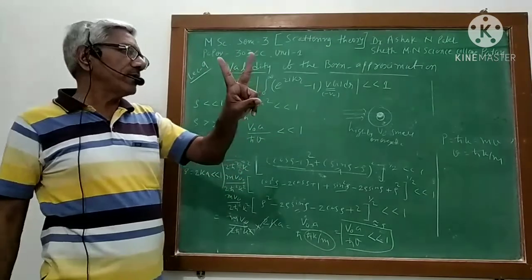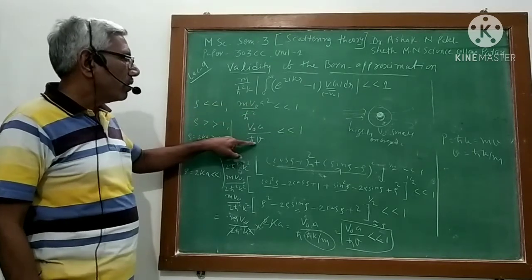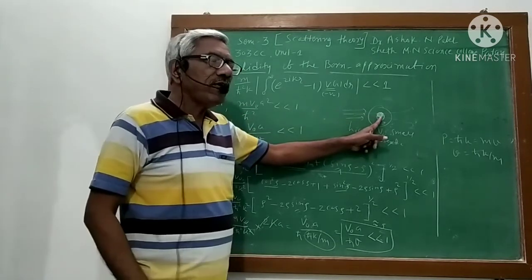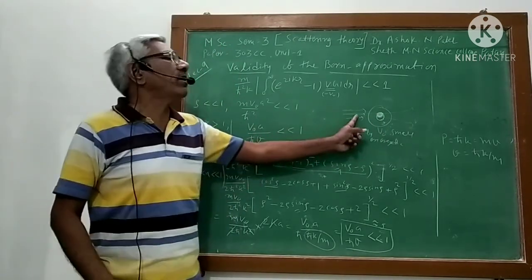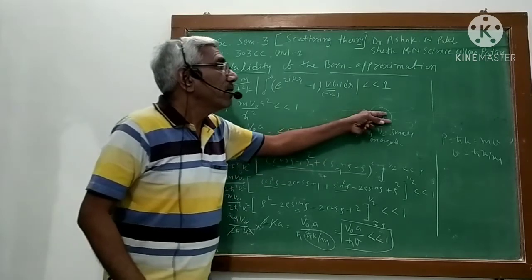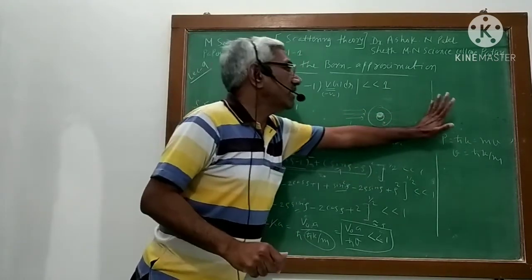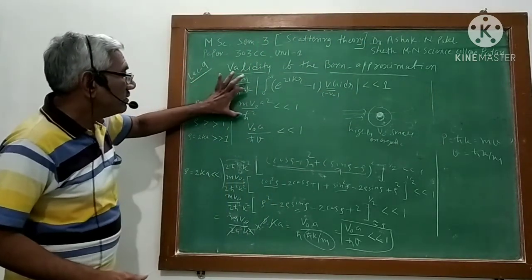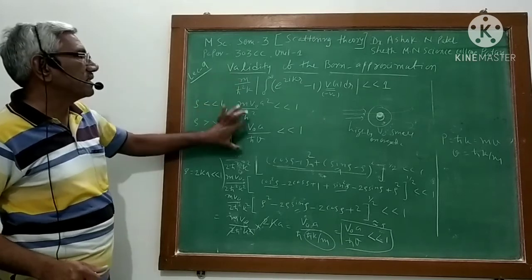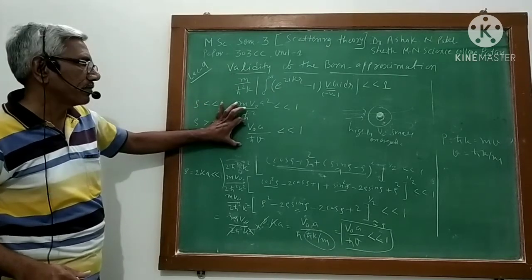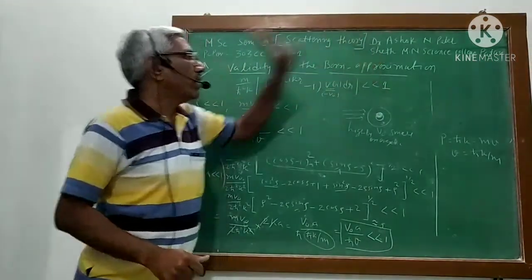So there are two possibilities. Either my potential is weak, or my incident particle velocity is very large. In both cases, scattering will be minimum, and if the scattering is minimum, then it has to satisfy this condition. So these are the conditions for validity of the Born approximation.